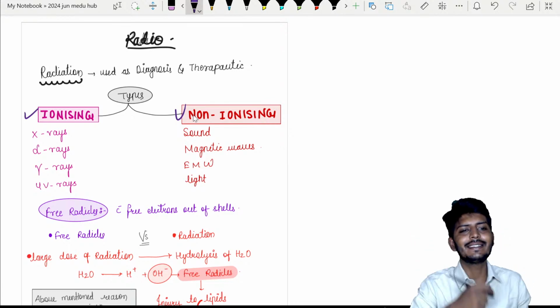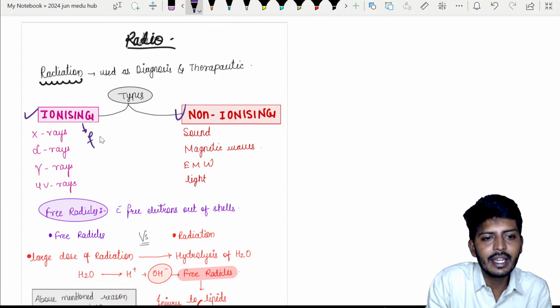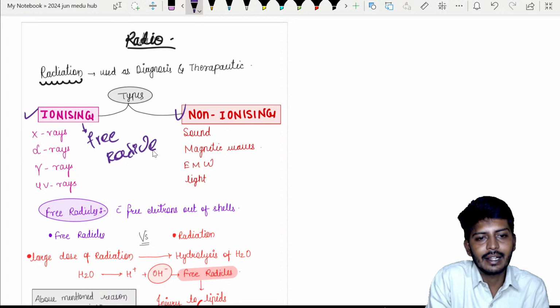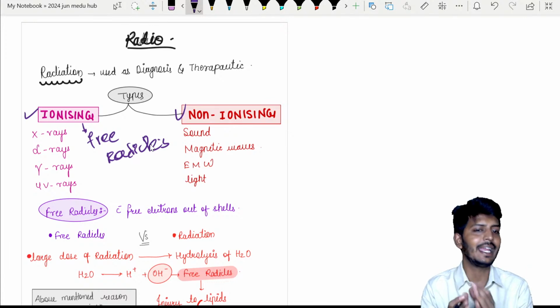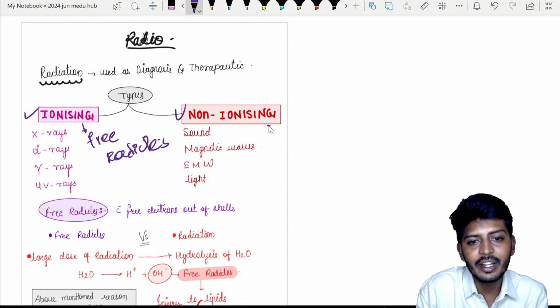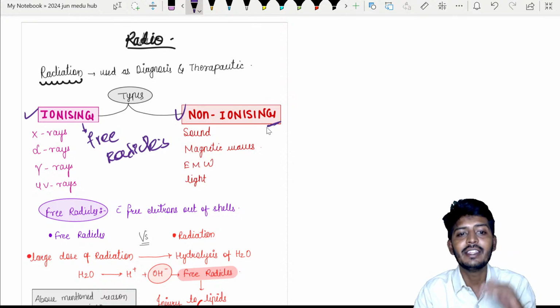So what exactly is ionizing? Ionizing radiation, whenever it passes through something, will create free radicals. One of the most important points to remember is that ionizing radiation, when it passes through a cell, will create free radicals. But non-ionizing radiation does not create free radicals. That is why it can be safely considered in children and also in pregnancy.